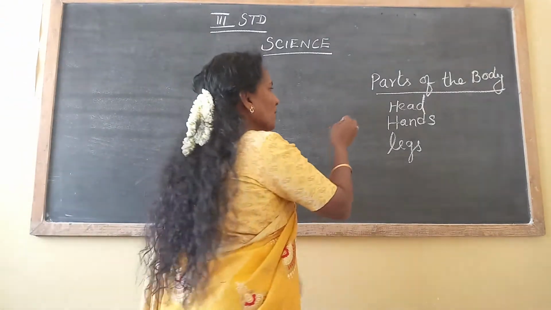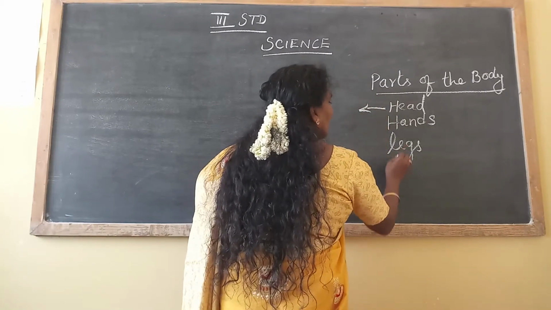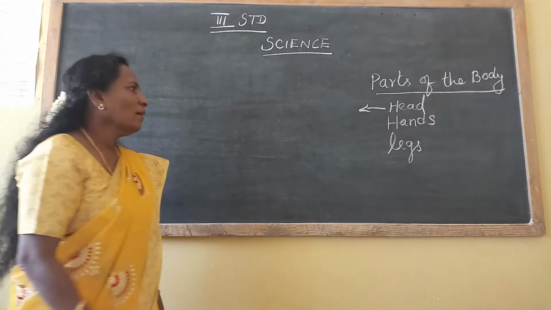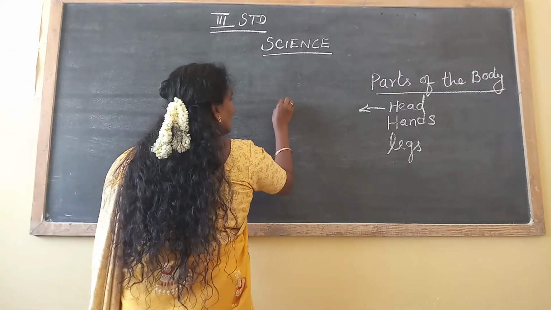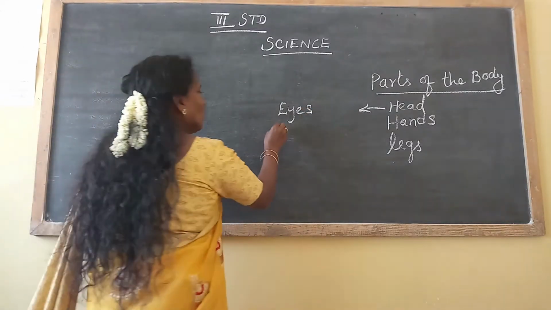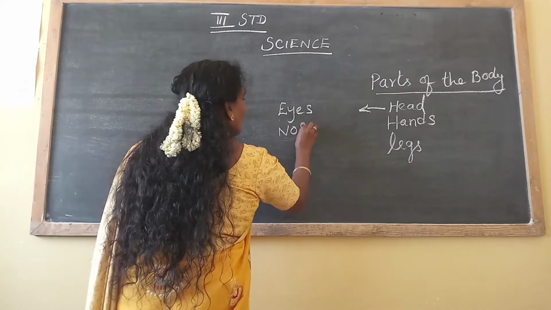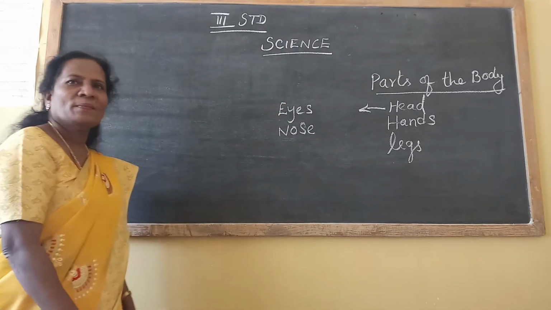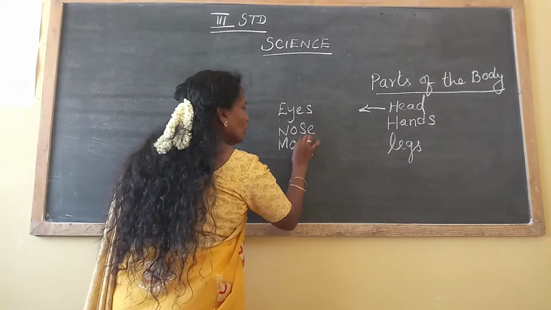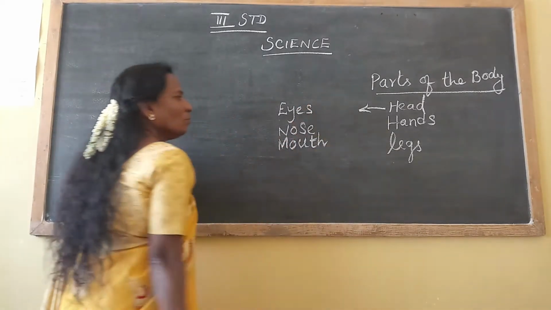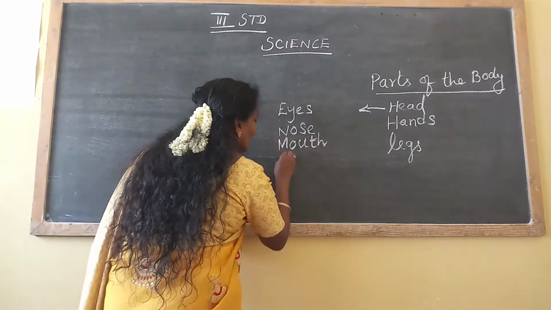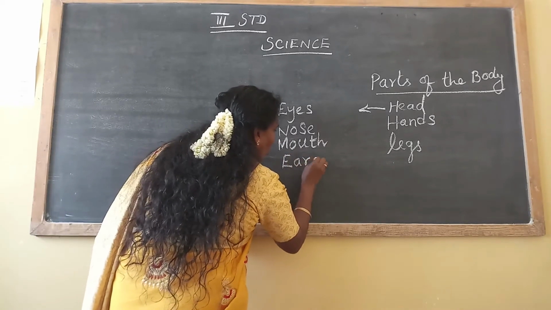Now in head, what can we see? In head, what are the things you are having? Eyes. First one is eyes. Then nose, very good. N-O-S-E, nose. Then mouth. Say the spelling for mouth. M-O-U-T-H, mouth. Then ears, very good. E-A-R-S.